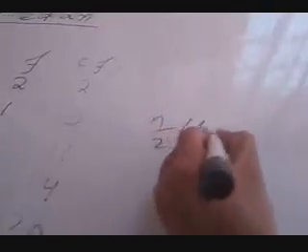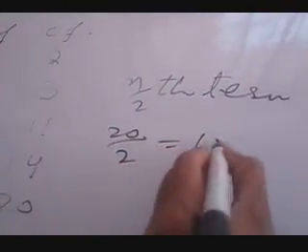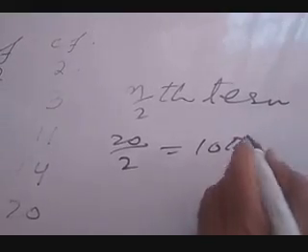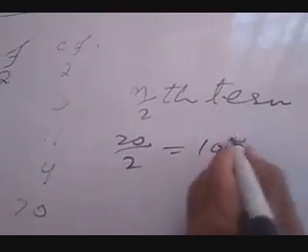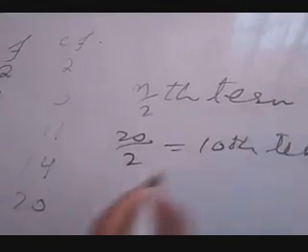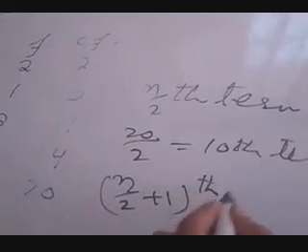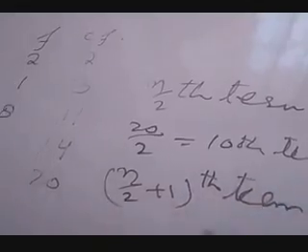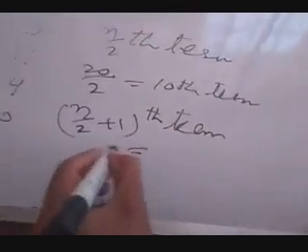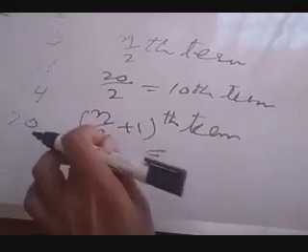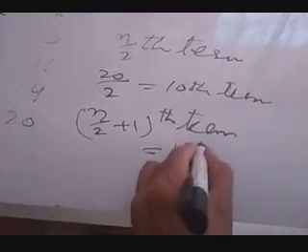You have to calculate n first. n by 2 is 20 by 2, that is the 10th term, and the n by 2 plus 1th term will be 10 plus 1, the 11th term.